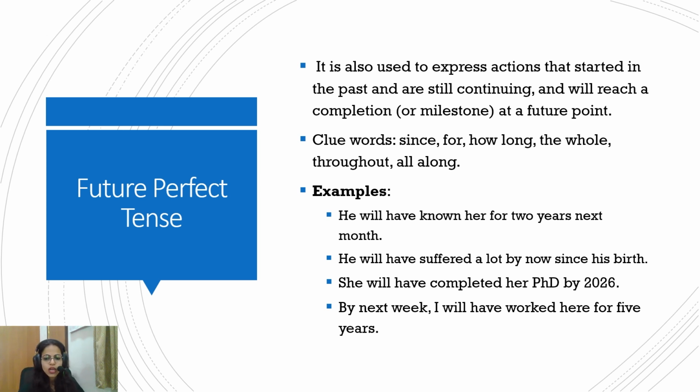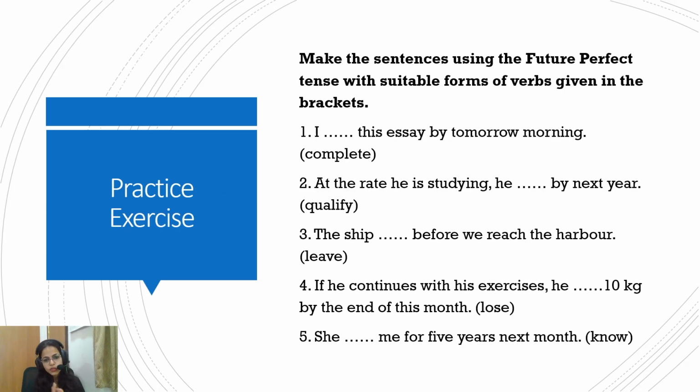By next week, I will have worked here for 5 years. So again, it started in the past, I have been working, and by next week this whole time period will be 5 years. Okay, so the clue words for this would be since, for, how long, the whole, throughout, all along. Now let's quickly do this exercise, I think it's quite simple, so just finish it quickly.